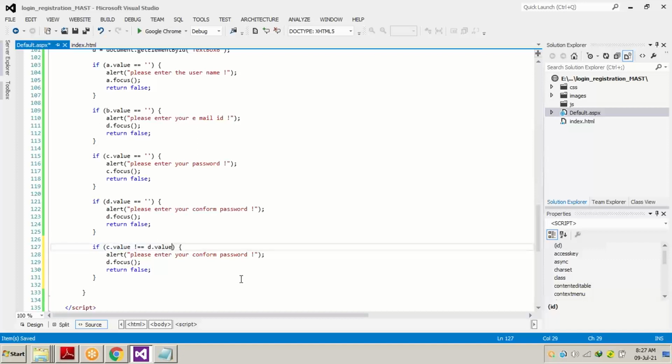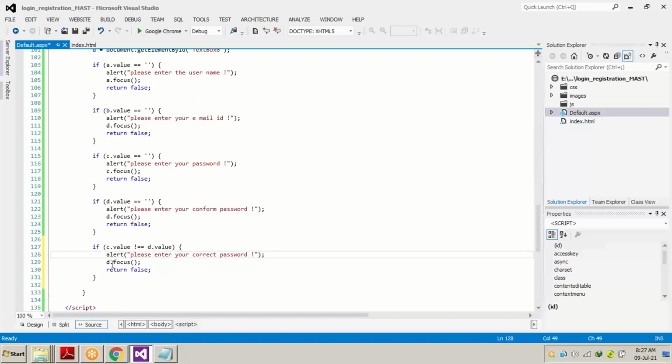Are you getting my point? After C and D, if the value of C is not equal to the value of D, this is the sign we use for not equal to, then the alert should show, please enter the correct password.